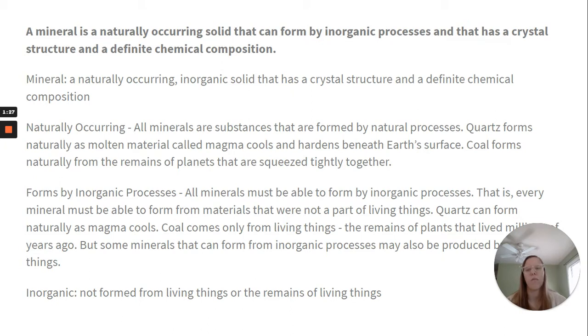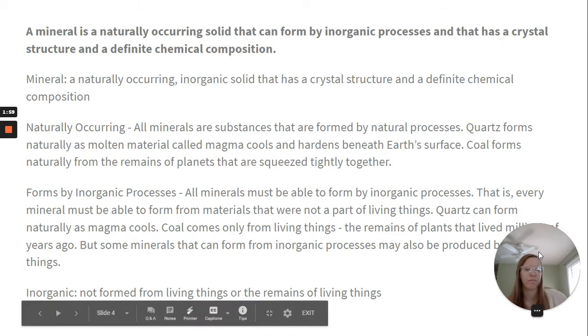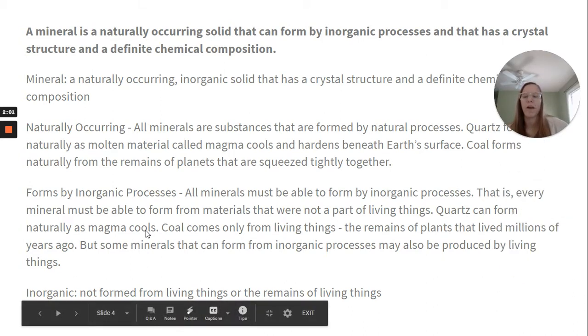So naturally occurring means all minerals are substances that are formed by natural processes. Quartz forms naturally as molten material called magma cools and hardens beneath Earth's surface. Coal forms naturally from the remains of plants that are squeezed tightly together. Inorganic processes: all minerals must be able to form by inorganic processes. That is, every mineral must be able to form from materials that were not a part of living things. So quartz can form naturally as magma cools. Coal comes only from living things, the remains of plants that lived millions of years ago.